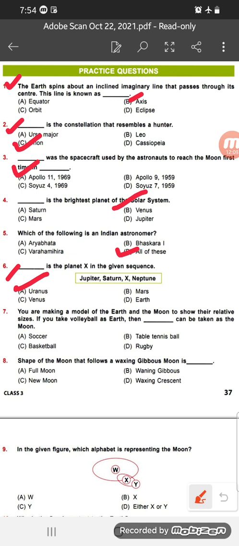Now number 7. You are making a model of the Earth and the Moon to show their relative sizes.